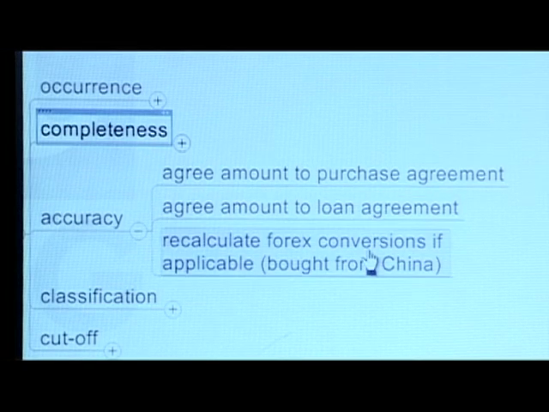Just a reference: they do indicate that this is bought from an overseas company, a company in China. So there is likely to be a forex conversion. You're likely to have to settle this in foreign currency. So there would need to be a confirmation that the 2.5 million, which looks quite nice and round, is right. You would want to check that they have done the appropriate forex conversions.